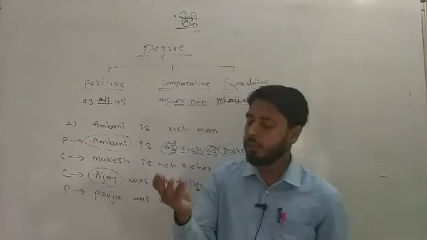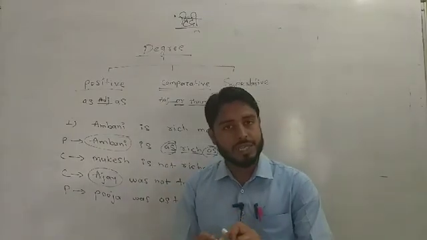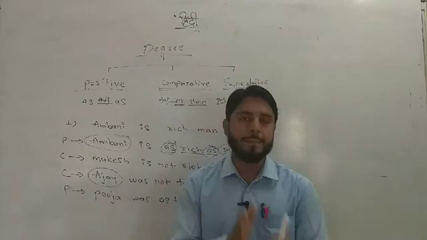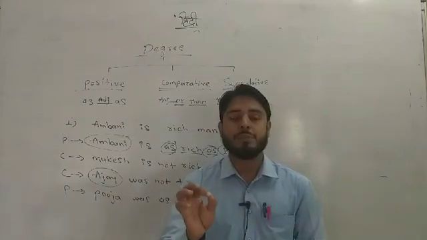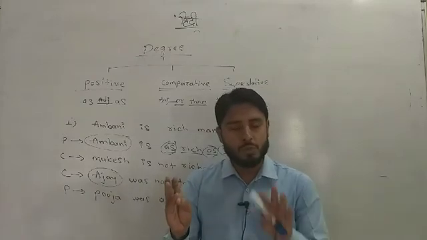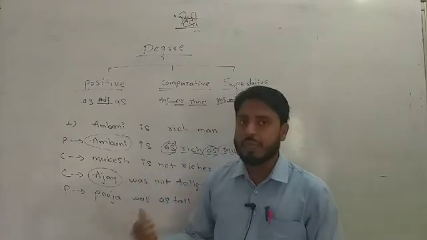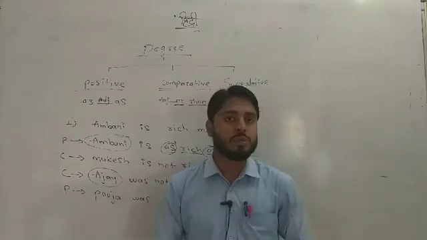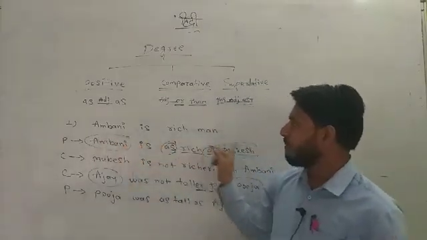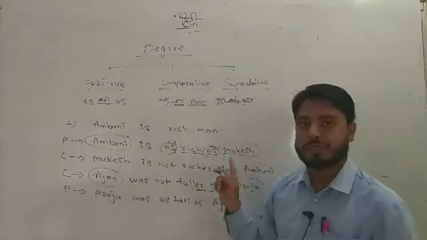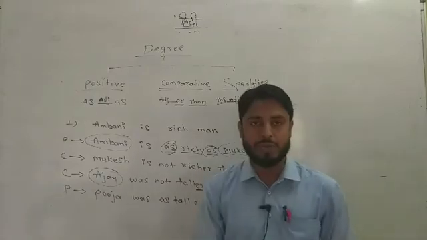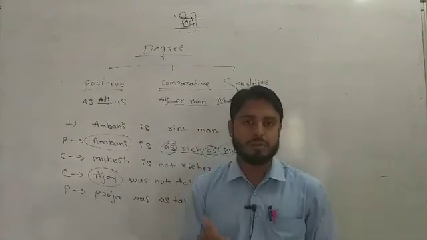First you have to see the types of degree: two-person degree and all-person degree. So today we learn two-person degree. Two-person here means Ambani and Mukesh. In this sentence there are only two names.